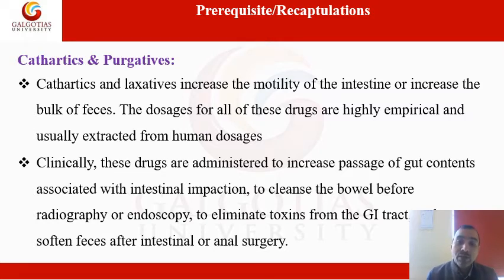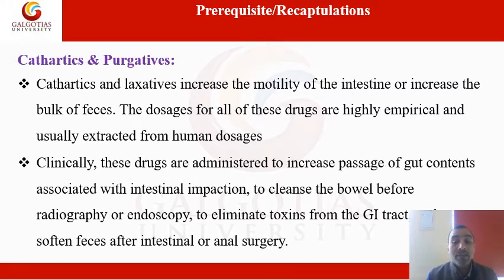The doses for all of these drugs are highly empirical and usually extrapolated from human doses. Clinically, these drugs are administered to increase the passage of gut content. Both cathartics and purgatives have a similar function.